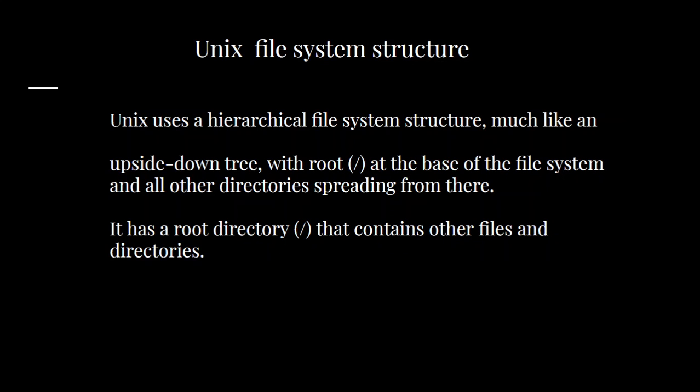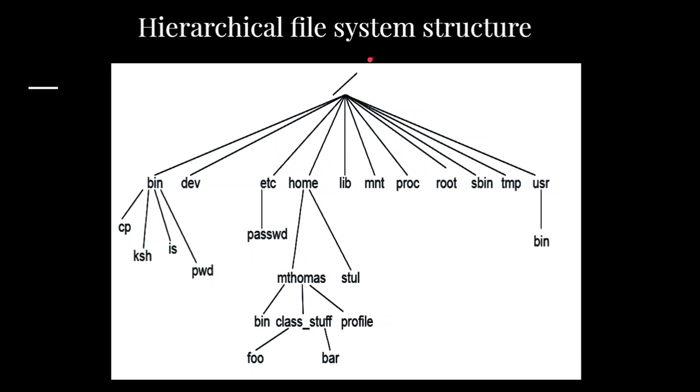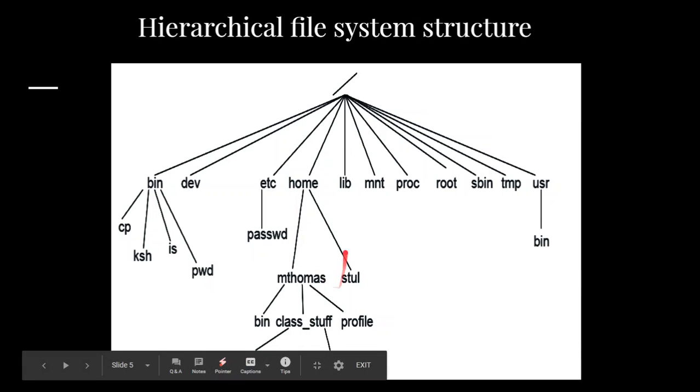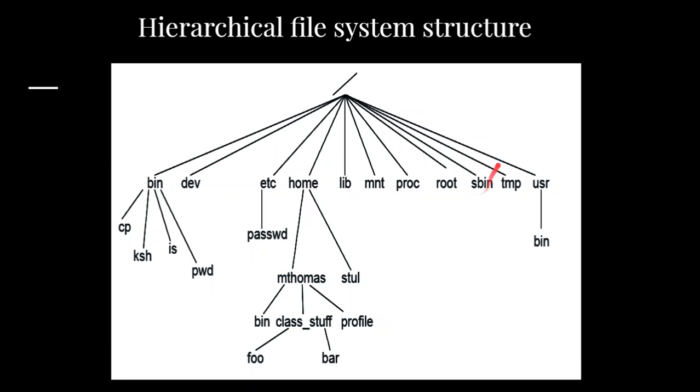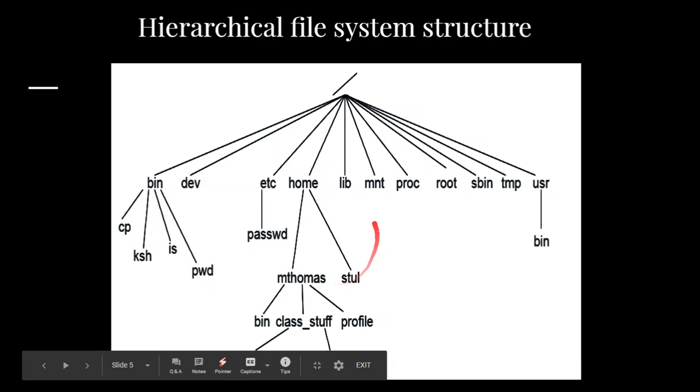Now let us see what the file system structure looks like. It is a hierarchical structure, an upside down tree, which has a root at the base of the file system and all other directories spreading from there. Let us see the picture of this hierarchical file system. This is the root, and there are many subdirectories, and under those many more directories, and here we have the special files, normal files as well as device files. So files, directories and special files all constitute this hierarchical file system in Unix.